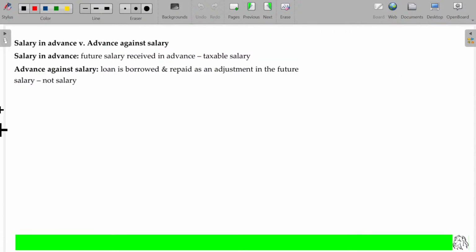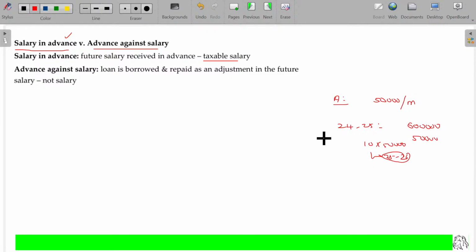Now, you know that advance, but you have to understand the difference between salary in advance and advance against salary. If you are receiving salary in advance, then it is taxable salary. What does it mean? See, A's monthly salary being 50,000 per month, for the year 24-25 he got 6 lakhs. Apart from that, salary for the next year, for 10 months, he also gets today itself. Meant for which period? For 25-26. He gets it today itself as an advance.